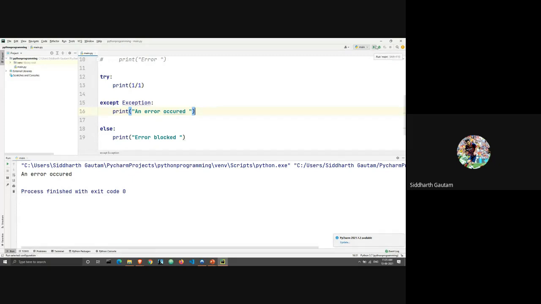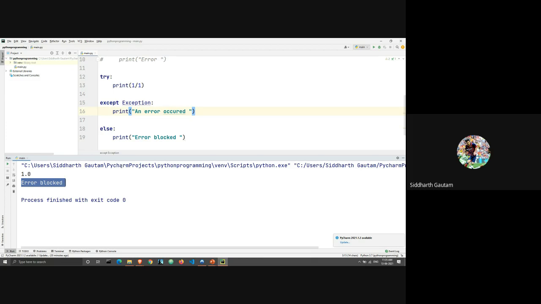Let's take a look. We run this, and we are right. We got 1.0 as the output, and then we got error blocked, which is the sentence inside the else statement. This is how try, except, and else works.